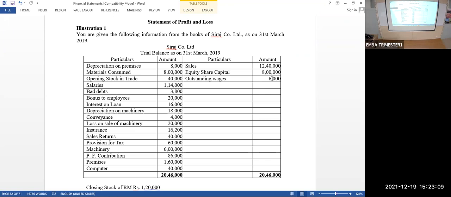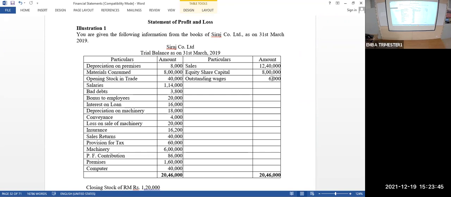And then salaries, bad debts, bonus to employee, interest on loan, depreciation on machine, conveyance account 4,000 rupees, loss on sale of machine 20,000, insurance premium paid 16,200, sales return 40,000, provision for tax 60,000, machinery value itself is 6 lakhs, PF contribution is 86,000, premises value 1,60,000, computer account value is 40,000. The total of the debit side is 20,46,000.